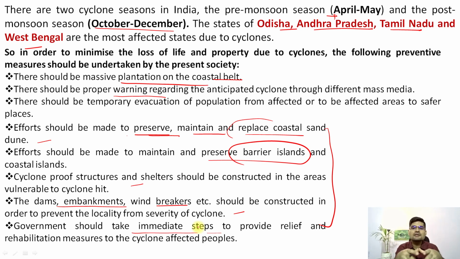So what you observe in the news is during earthquake, flood or cyclone, lots of preventive activities are needed, right? You have to reduce the vulnerability of the people. That is the most important in terms of remedies, if you observe, right? In terms of the process, the geophysical process that leads to earthquake, flood and cyclone, we have already discussed in separate lectures in climatology as well. But here we are concerned about these steps for reducing the vulnerability, increasing the resilience of people. That's the most important aspect here to understand in terms of remedies.